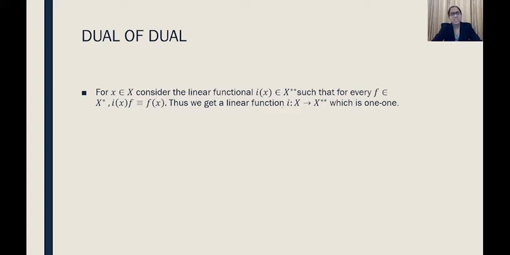Now we can easily check that this mapping will be one to one. I leave it to you to verify it. It will be a simple proof, so you can easily check whether it is one-one or not. I hope the concept of the linear functional I is clear. It is just another linear functional which acts corresponding to the linear functionals in X star. So I_x of f is actually nothing but an element of X double star. It is equivalent to f of x.